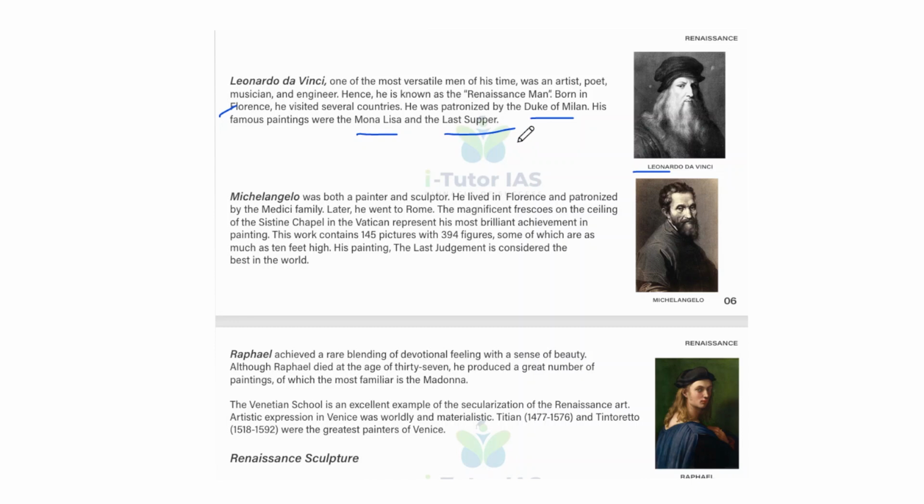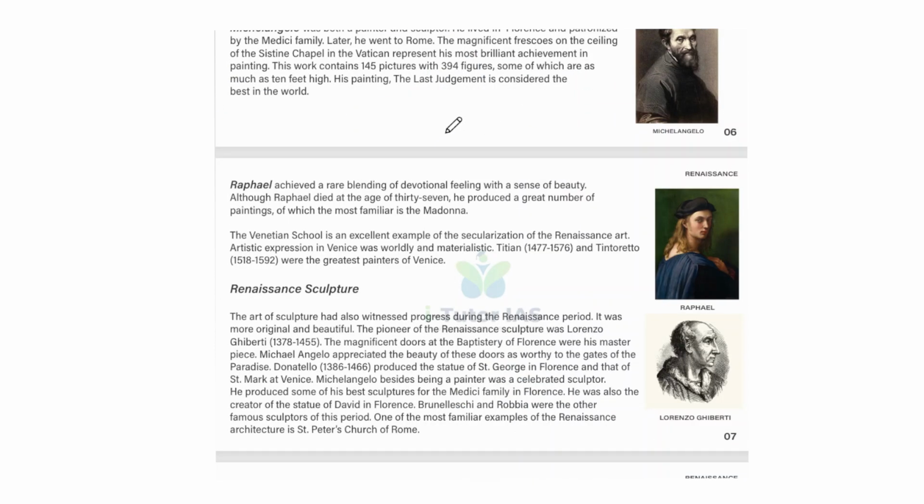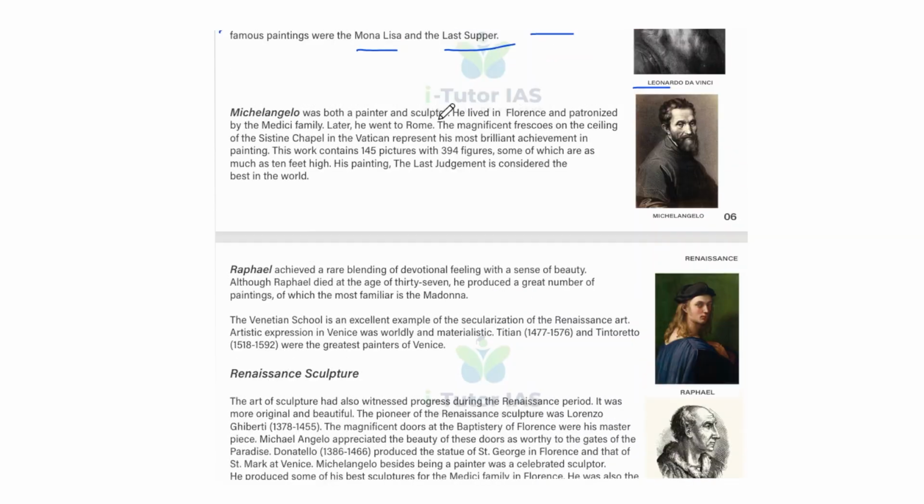Michelangelo was both a painter and a sculptor. He lived in Florence and was patronized by the Medici family. Later, he went to Rome, and the magnificent frescoes on the ceiling of the Sistine Chapel in the Vatican represent his most brilliant achievement in painting. This work contained 145 pictures with 394 figures, some of which are as much as 10 feet high, and his painting The Last Judgment is considered the best in the world. So that is about Michelangelo.